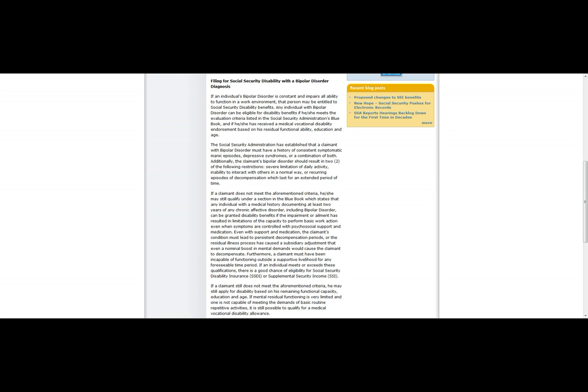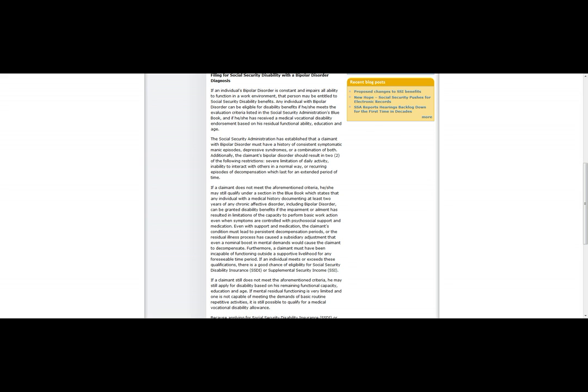If a claimant still does not meet the aforementioned criteria, he may still apply for a disability based on his remaining functional capacity, education, and age. If mental residual functioning is very limited and one is not capable of meeting the demands of basic routine repetitive activities, it is still possible to qualify for a medical vocational disability allowance.